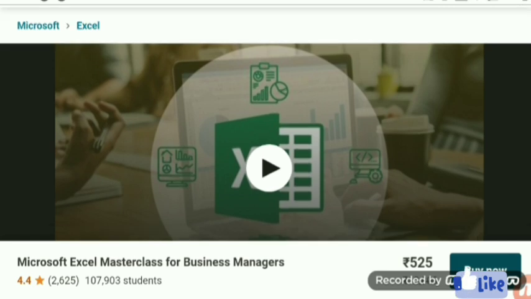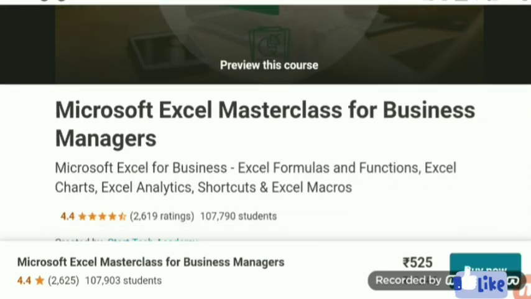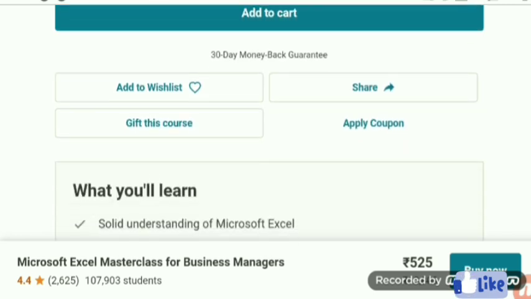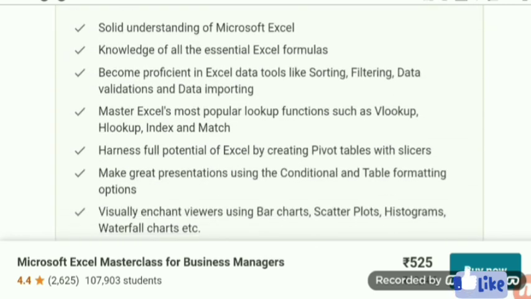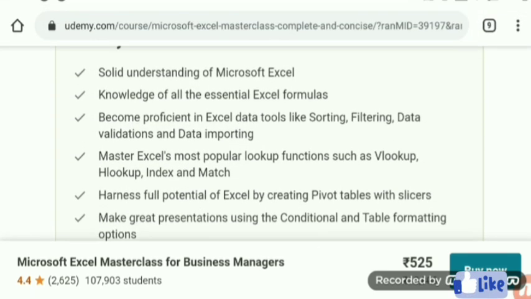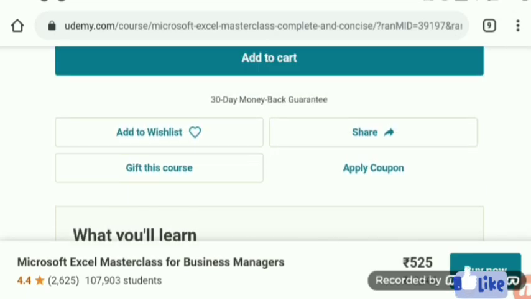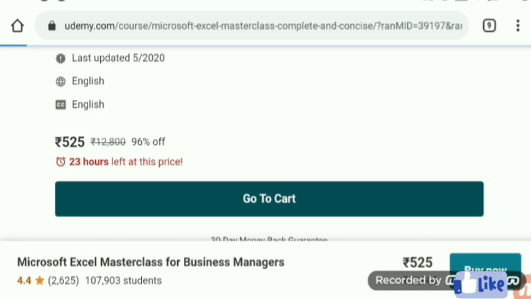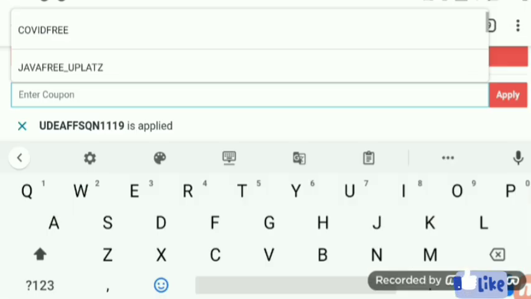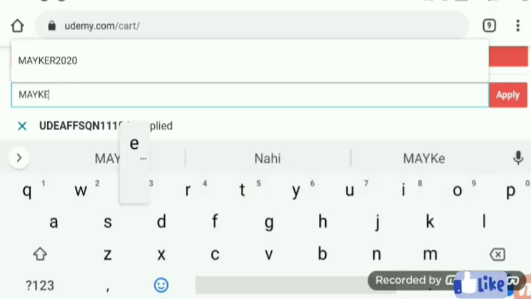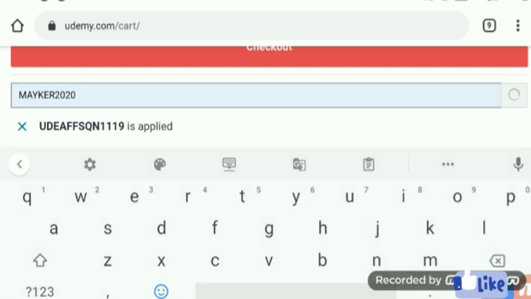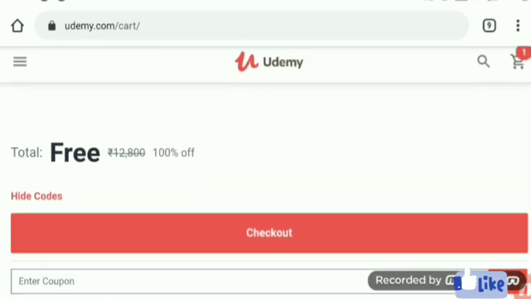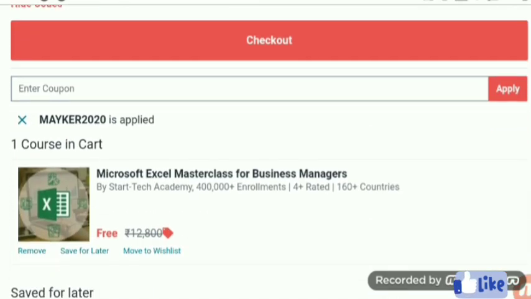And now we are moving to the next course, that is Microsoft Excel Masterclass for Business Managers. Here is what you will learn in this course: a solid understanding of Microsoft Excel and knowledge of all the essential Excel formats. It is also a best course for Microsoft Excel, because more than 1,07,000 students have already joined this course, and the coupon code is on your screen, Maker 2020. You can also join if you want to learn Microsoft Excel. It's a very interesting course.